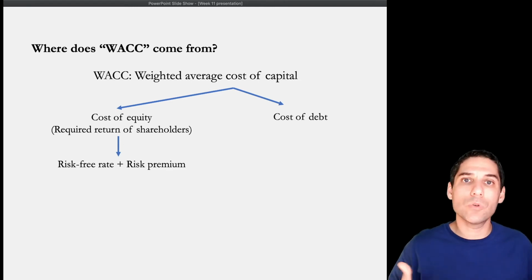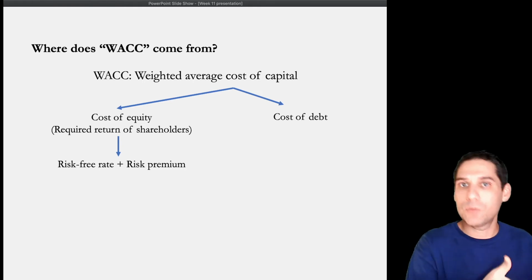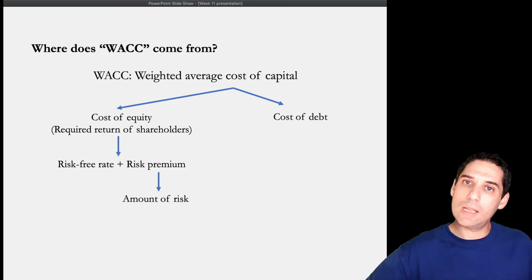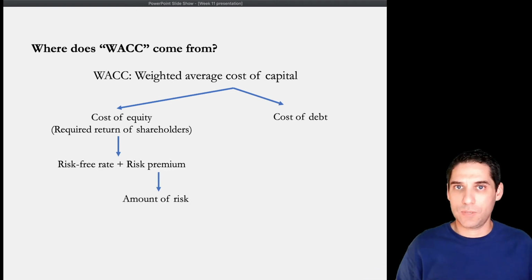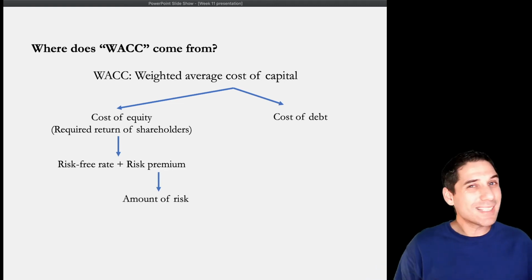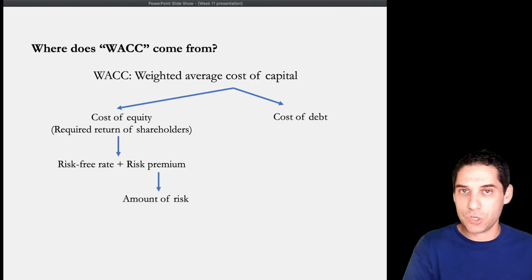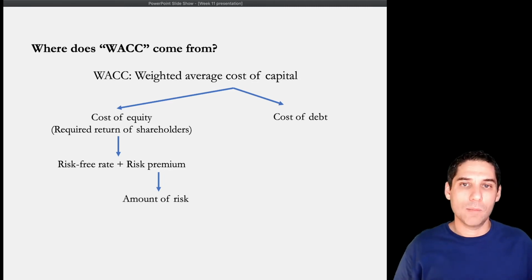So to be able to figure out that required risk premium for investing in stocks, we need to have a good handle on the amount of risk involved. And that's a harder question than it might seem at first place. So how much risk are you exposed to when you buy an Amazon share or Tesla share? So this is going to involve quite a bit of discussion.